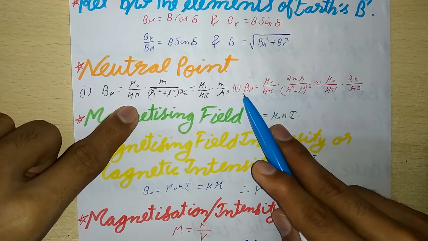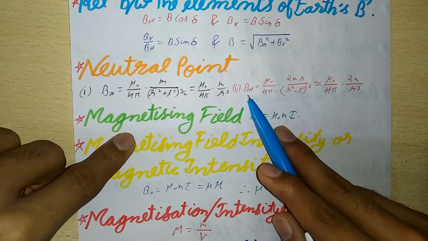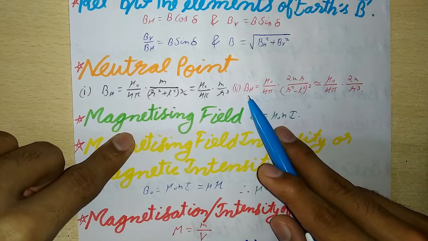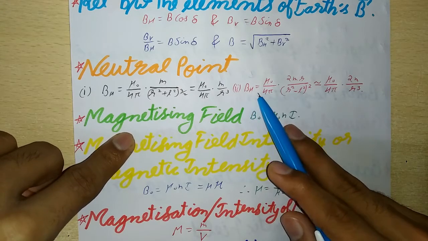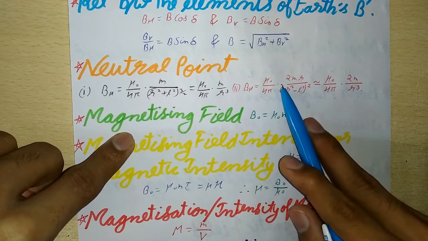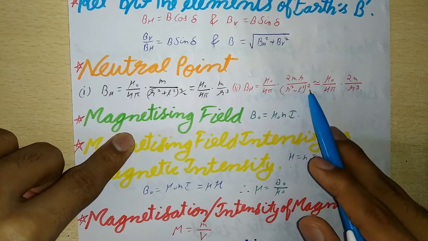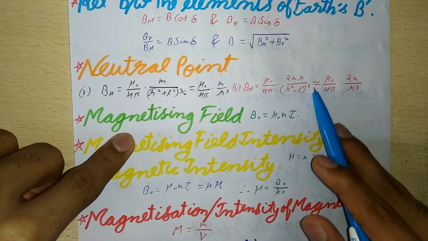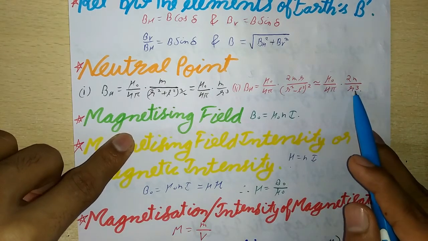And second, for a magnet placed with its north pole pointing geographic south, the neutral point lies on the axial line. At each neutral point, BH will be equal to mu naught upon 4 pi into 2 m r upon (r square minus l square) to the power 2, which is approximately equal to mu naught upon 4 pi into 2 m upon r cube.